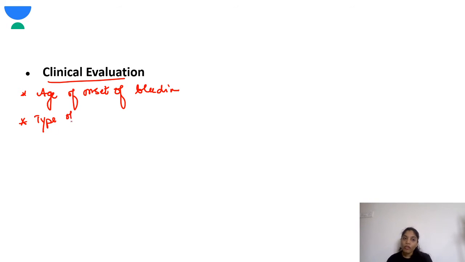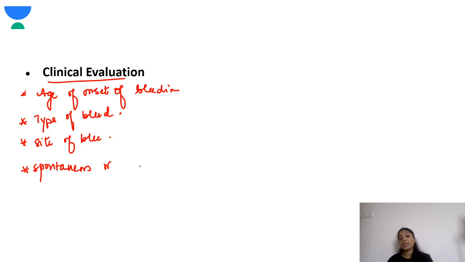Okay, so type of bleed, the site of bleed. Next, is it spontaneous? Is it spontaneous, or is it after an intervention? Just the child is simply sitting and the child has a bleed. So is it spontaneous, or after intervention, or after a trauma? That is important. Next, the duration of bleed.